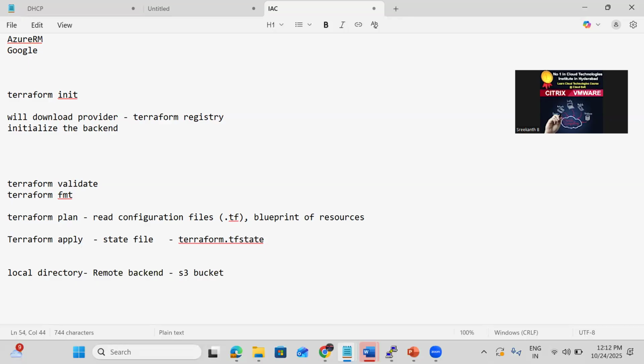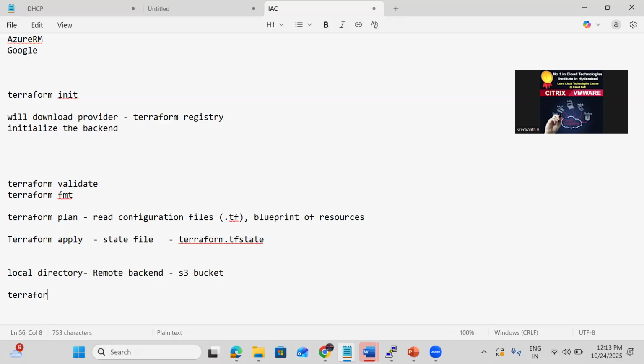Can you tell me the lifecycle of the commands we have? Can you specify those? So we have terraform init, terraform validate, terraform fmt, plan, apply.